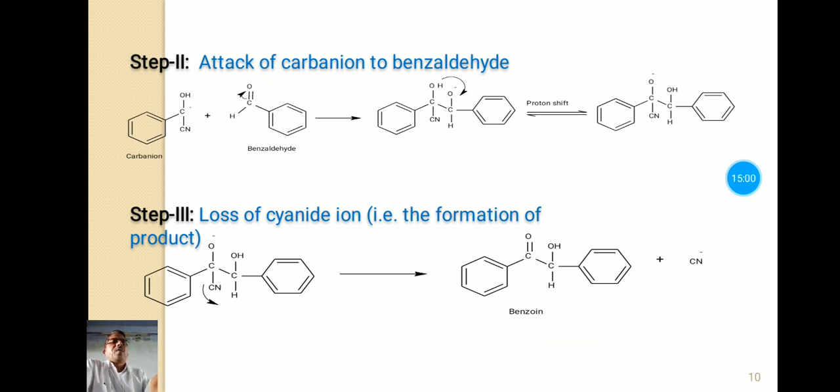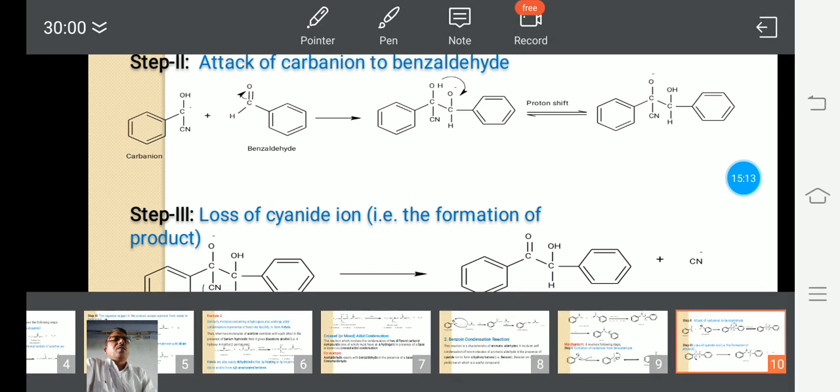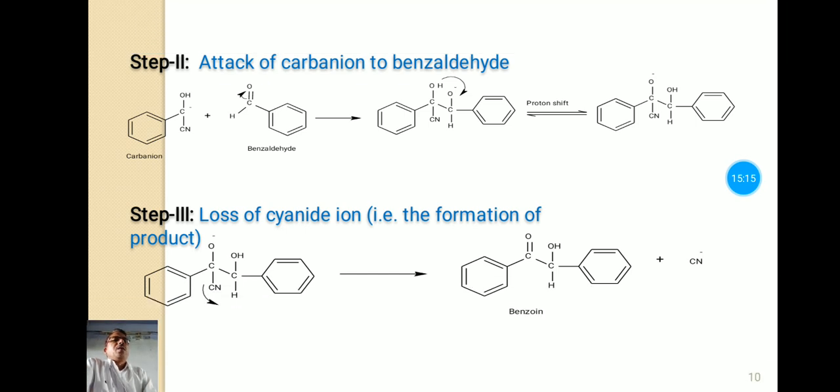benzoin. So here is the loss of this cyanide ion, and when cyanide ion is detached from this carbon, then there will be the formation of a double bond between these two elements, that is carbon and oxygen. Means there is the formation of a carbon oxygen double bond, and this is the alpha hydroxy ketone, which is benzoin, and the side product is cyanide ion.